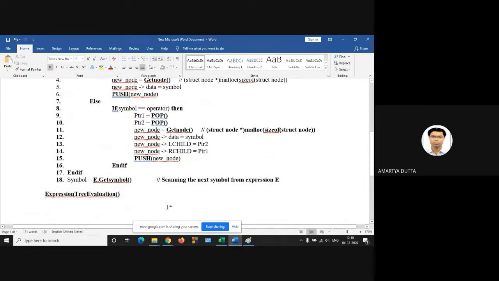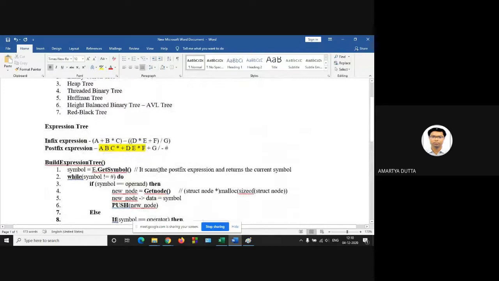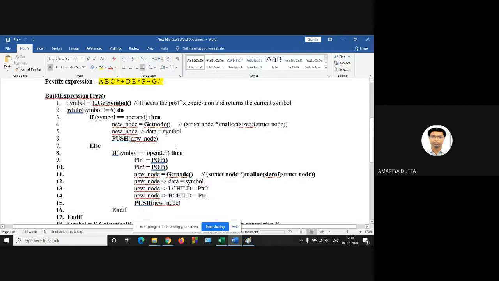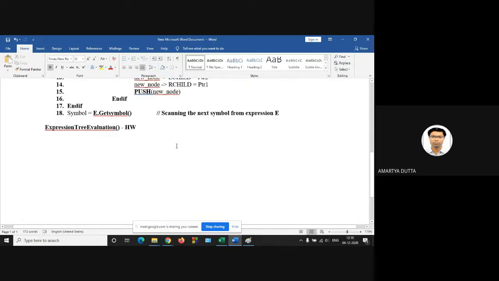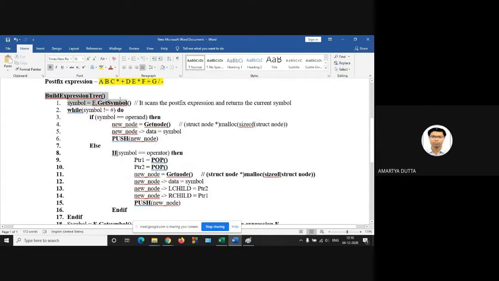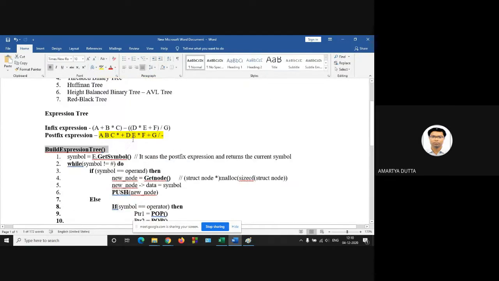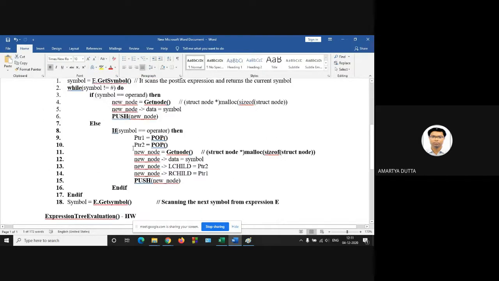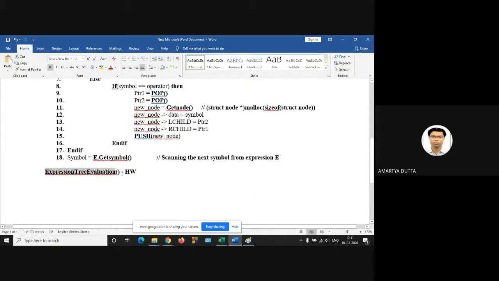Now expression tree evaluation. This is left for your assignment or homework. Okay. So the evaluation process is done always from the root. You have to scan from the root. Up to this, any confusion? Build expression tree. This is the algorithm for how to build the expression tree from the given infix expression, and then you have to perform the expression tree evaluation. Any queries? Please ask me.